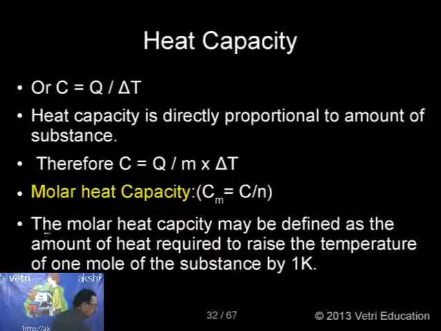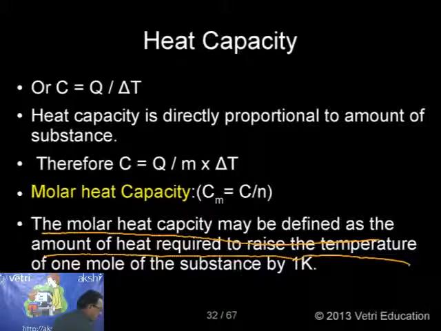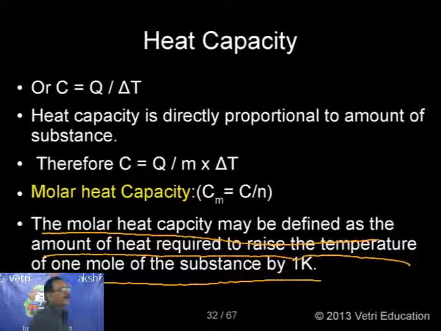So now I can define molar heat capacity as follows. The molar heat capacity may be defined as the amount of heat required to raise the temperature of 1 mole of the substance by 1 Kelvin. 1 degree centigrade or 1 Kelvin, here I am calling 1 Kelvin. Let me repeat again.